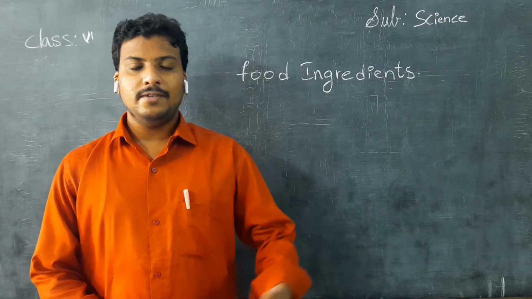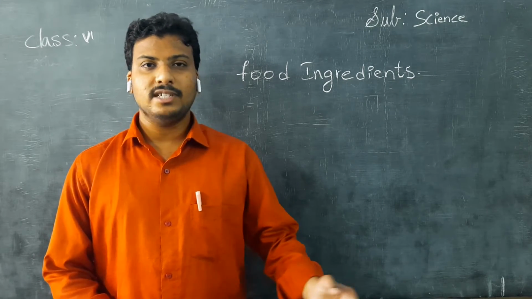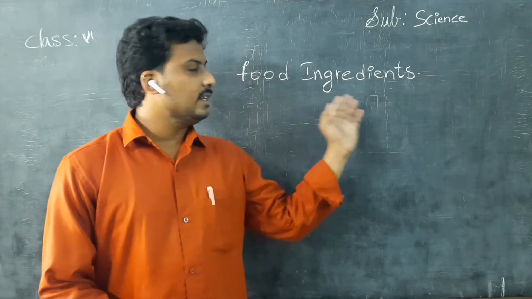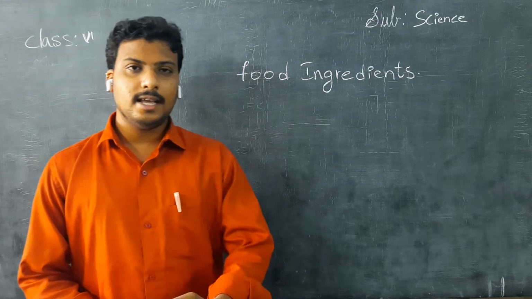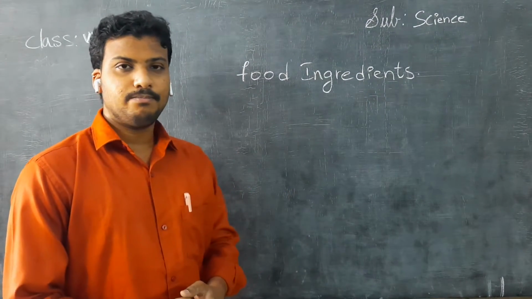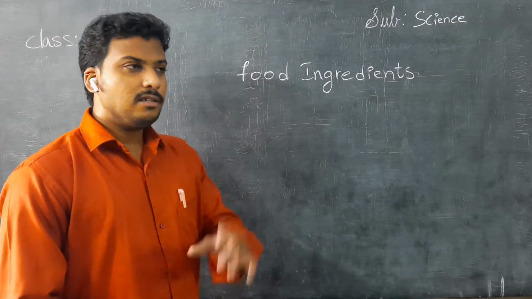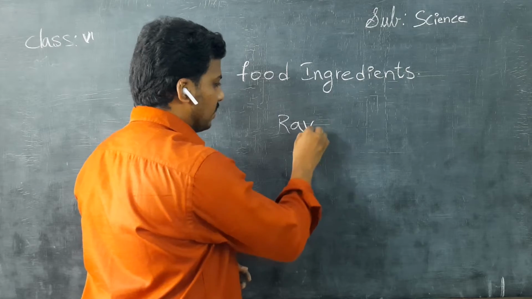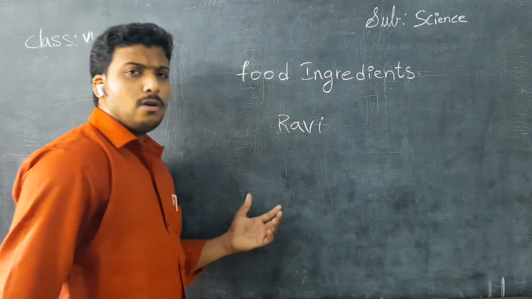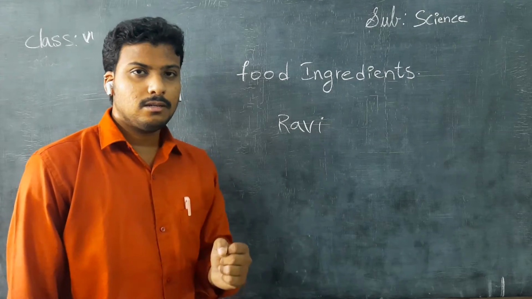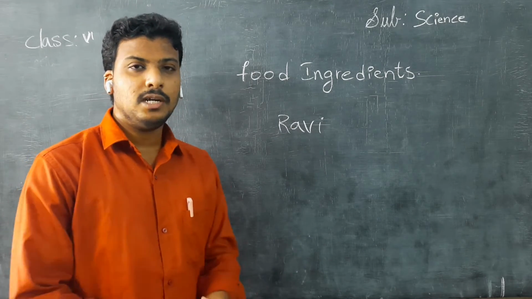Children, in the previous class we discussed food varieties and food ingredients. Once again, we recall what food ingredients are. Children, there is a boy named Ravi. Ravi wants to eat a special food item on a special day.